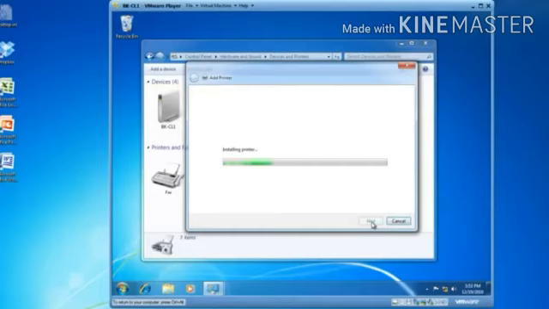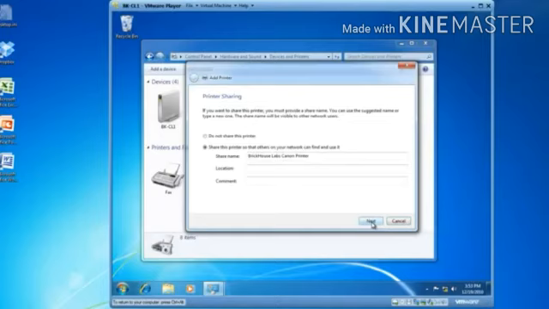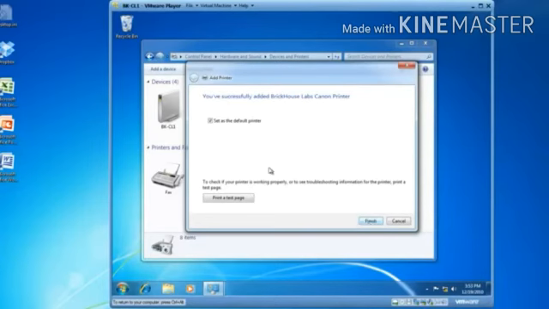Now your printer is being installed. Select whether to share your printer or not to share, click on the Next button and finish it.